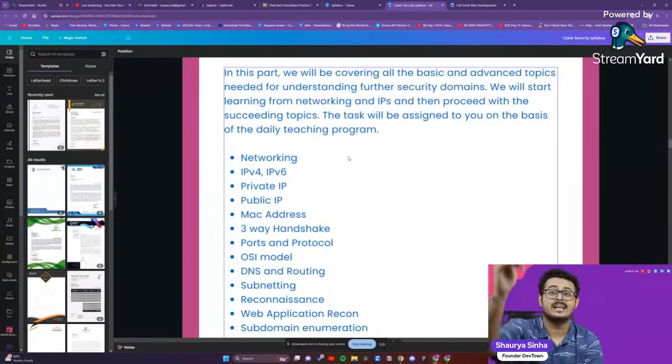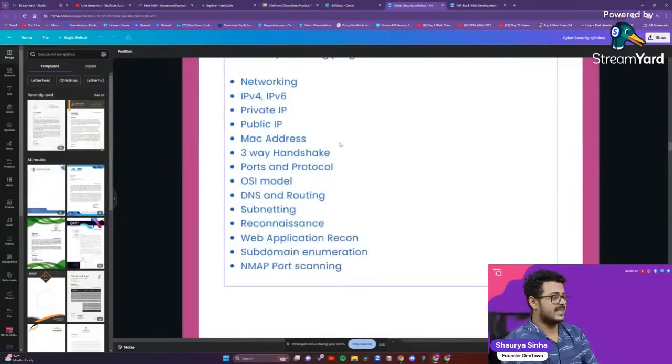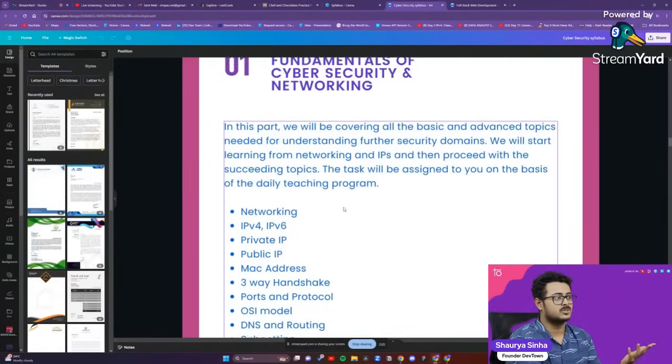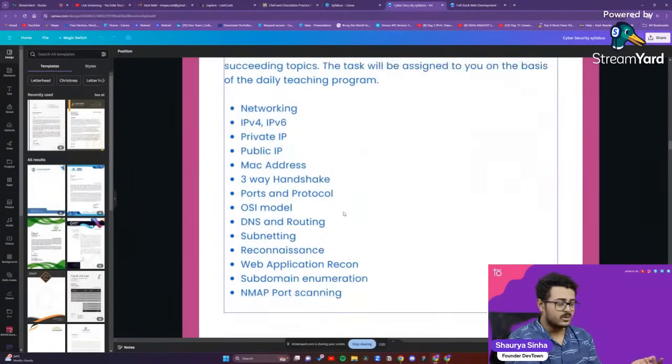That is to the level that you should have an understanding of the OSI model, because a lot of questions in cybersecurity internships as well as jobs are based around it. Okay, DNS and routing, subnetting, reconnaissance, web application recon, subdomain enumeration, and Nmap port scanning. These are some of the basic things when it comes to fundamentals of cybersecurity and networking itself.